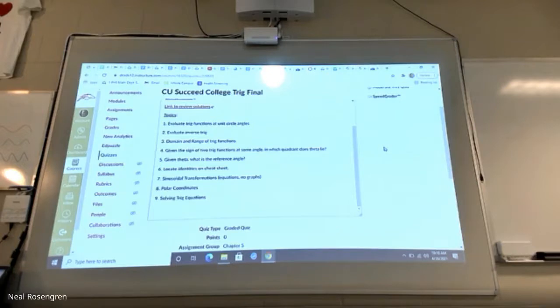But this thing itself will disappear for 12 hours or so between like 8 p.m. and 8 a.m. or something. Cool. So I have one thing to teach you, and it is number 8. We're going to talk about what polar coordinates are.